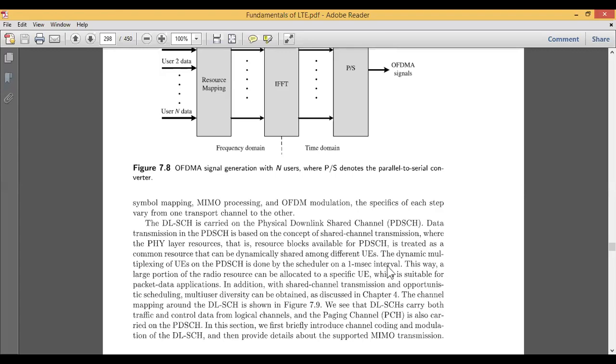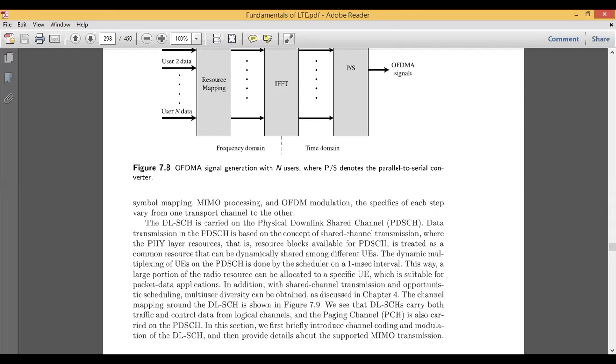And this is done by the scheduler on a millisecond time interval. So this is one way where a large portion of the radio resource can be allocated to a specific user entity, which is suitable for packet data applications. Even this concept can be linked to your overlap-save method and overlap-add method, where the block length or block size is too large, it can be 12-bit or beyond that. We cannot say the length of the block is fixed; it is always varying.